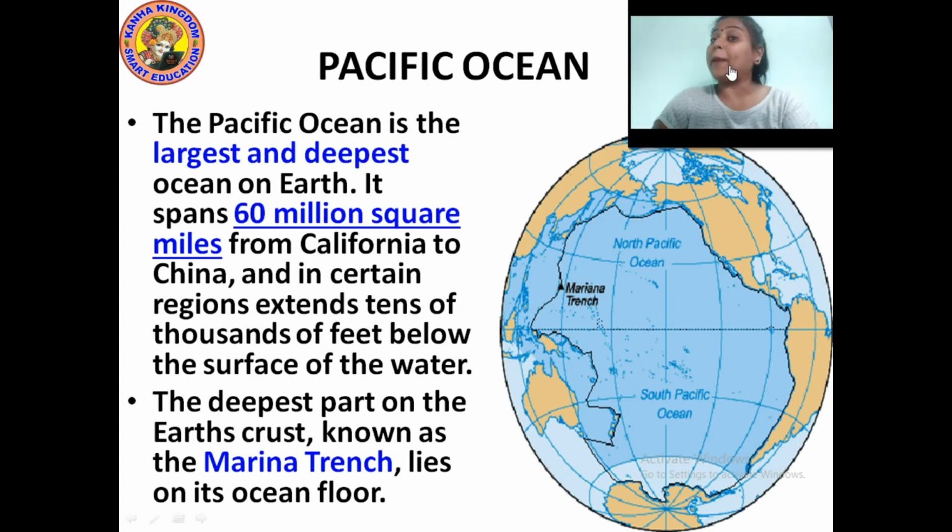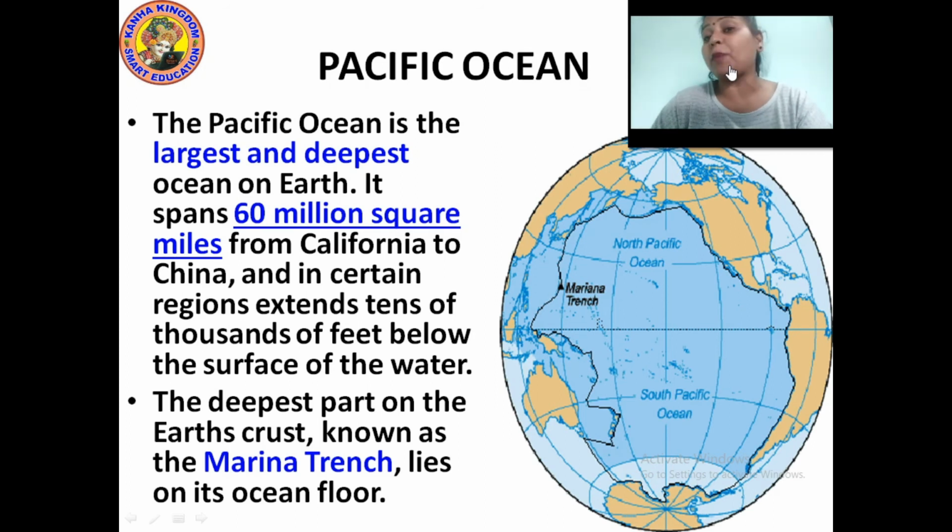First one, the Pacific Ocean. The Pacific Ocean is the largest and the deepest ocean on earth. It spans 60 million square miles from California to China, and certain regions extend tens of thousands of feet below the surface of the water.